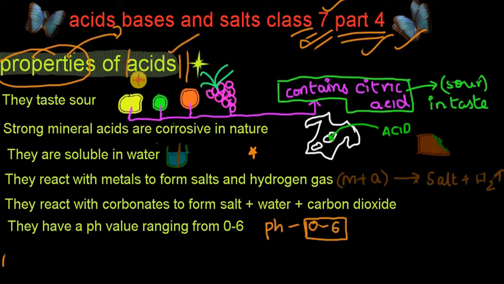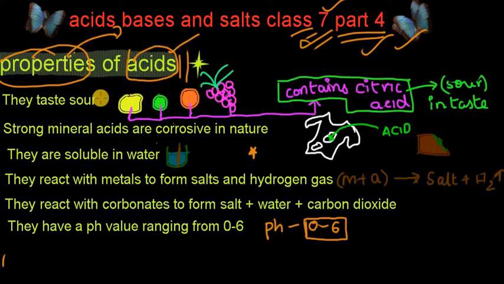So here in this case the substance is acid. So properties of acids means the sentences which describe the nature of the acid: how it behaves with the world, how it interacts with other substances. All these things are described by these properties, or these sentences. So properties of acids are the sentences which describe the nature of the acid.